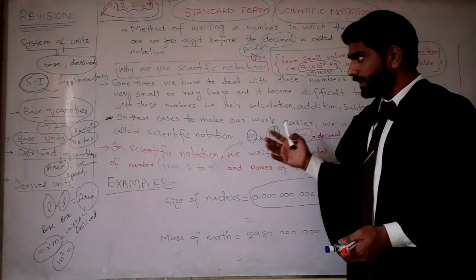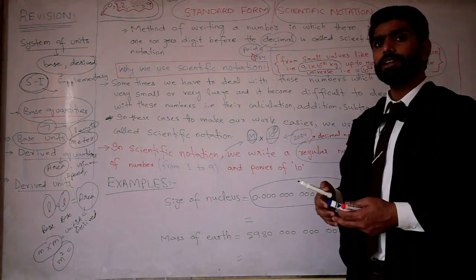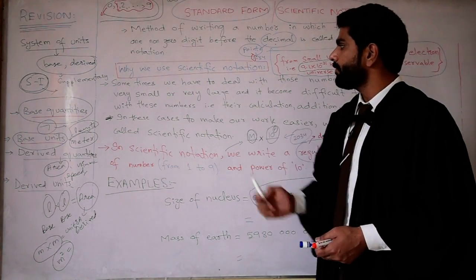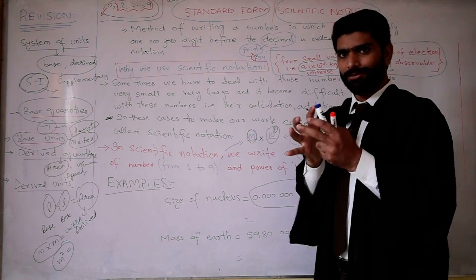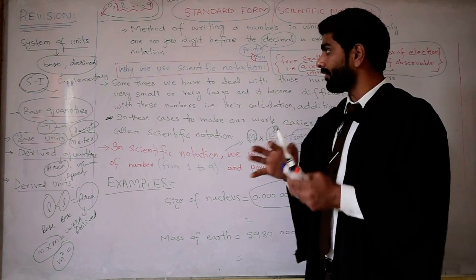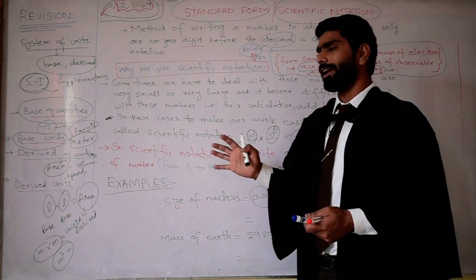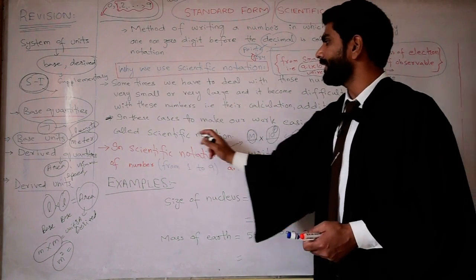So to make our work easier, we use a special way to write these numbers in a compact, simpler form, and this compact form of writing numbers is called scientific notation.